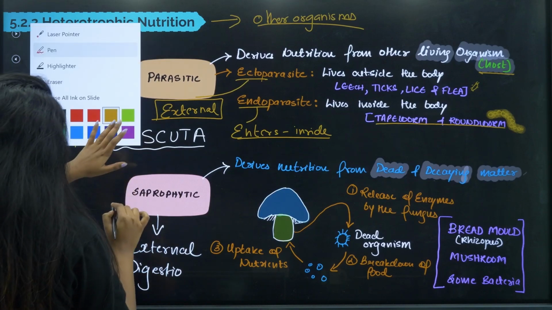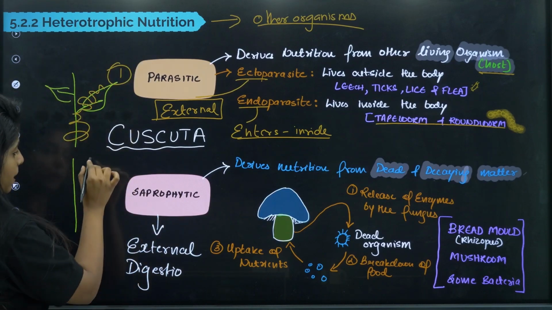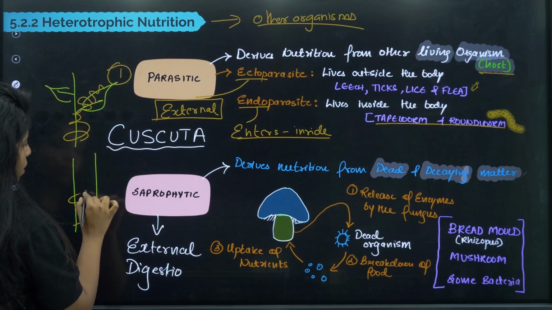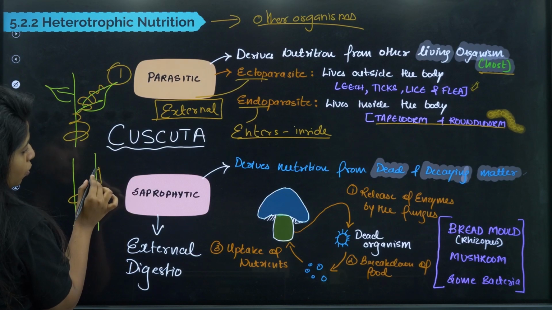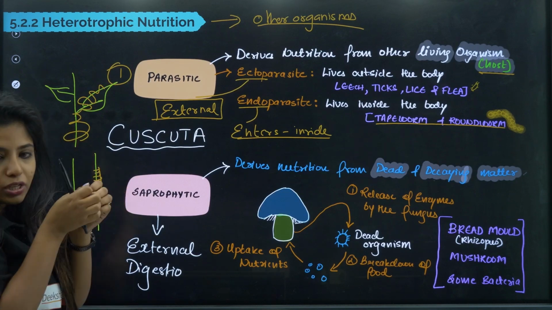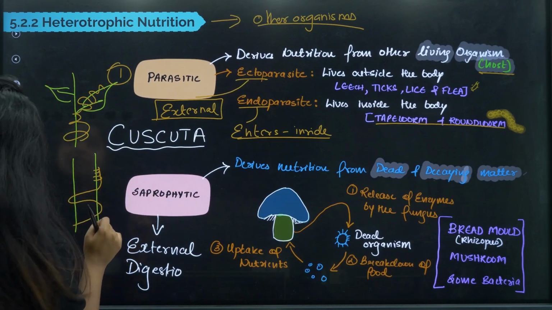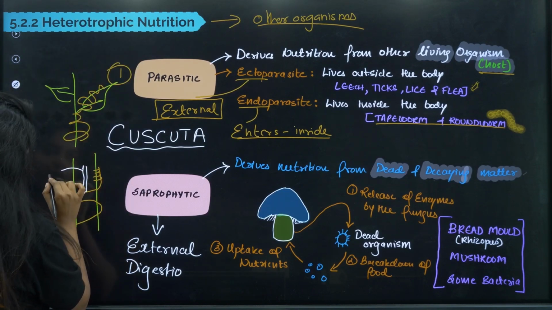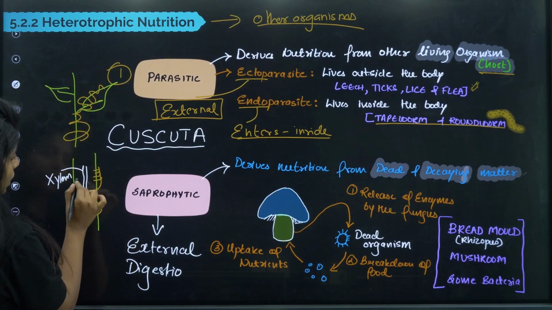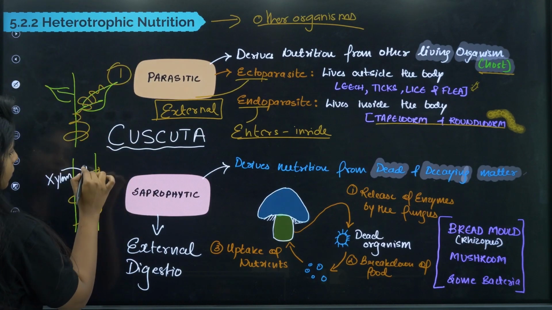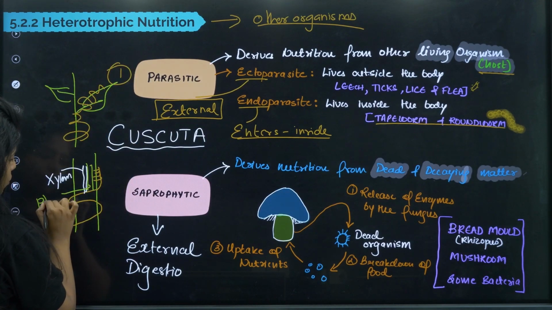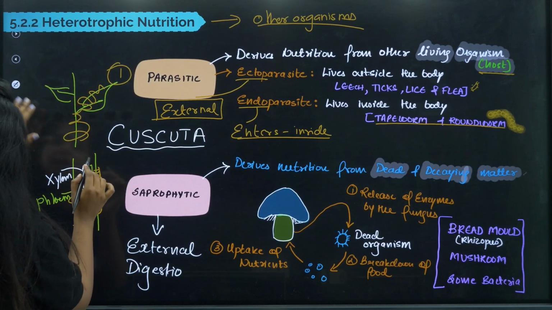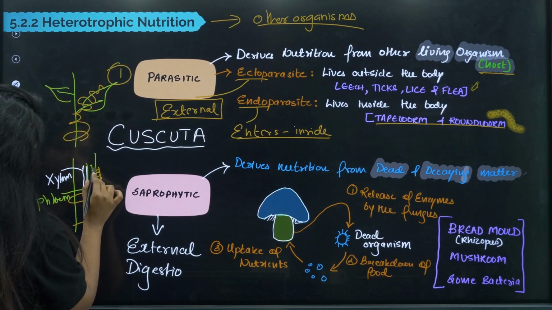So for example, I make an enlarged image over here. This is the stem of the plant, and this is the Cuscuta coming roping around it. This Cuscuta slowly has some protrusions coming from its body, which make contact with the xylem and the phloem. I'll zoom in and show you, okay? So basically it goes in.